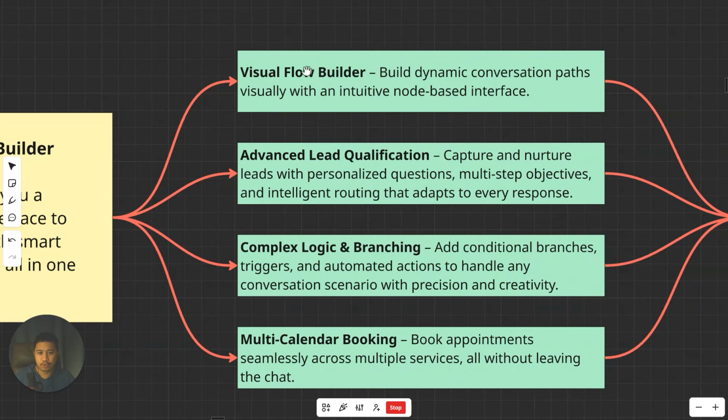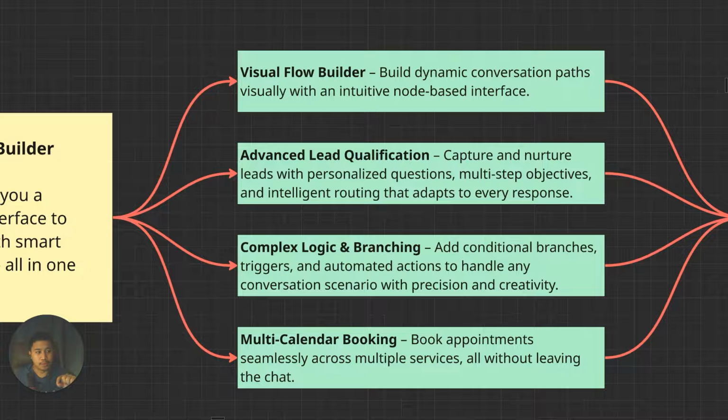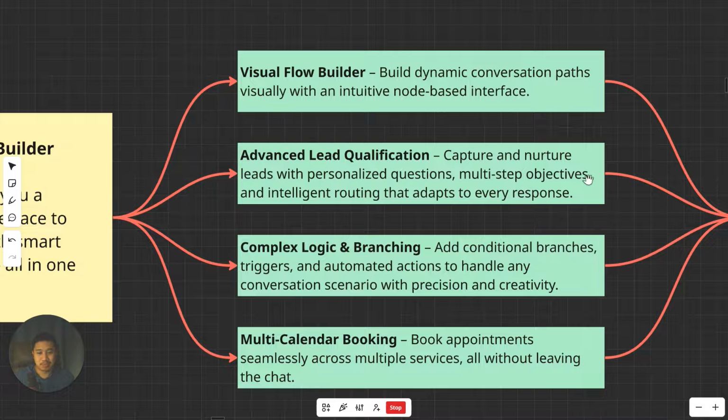So for this one, here are some of the capabilities. Number one, visual flow builder. You'd be able to build dynamic conversation paths visually with an intuitive node-based interface. It almost looks like yung automations or workflows, but for this one, this will be for Conversation AI. Next is advanced lead qualification. We'd be able to capture and nurture leads with personalized questions, multi-step objectives, and intelligent routing that adapts to every response.